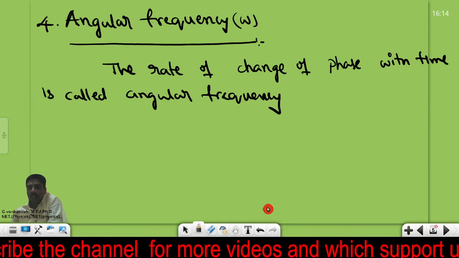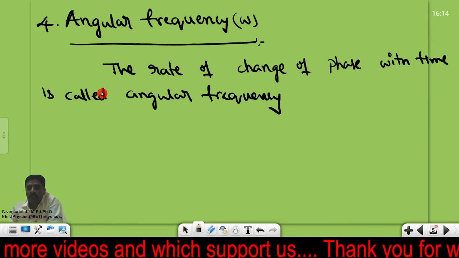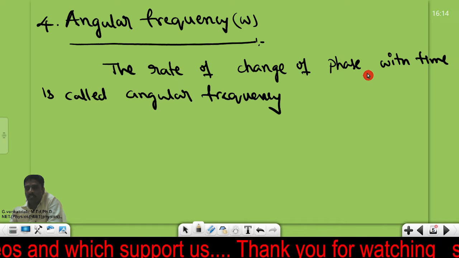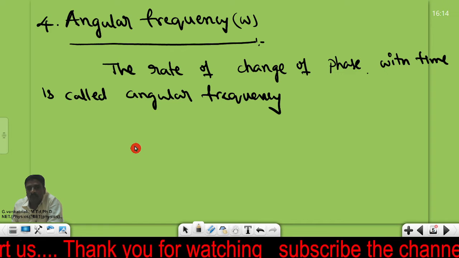Now let me go to the another one, angular frequency. Angular frequency is nothing but the rate of change of phase with time.